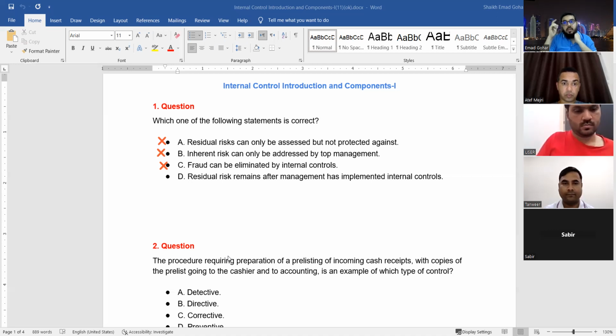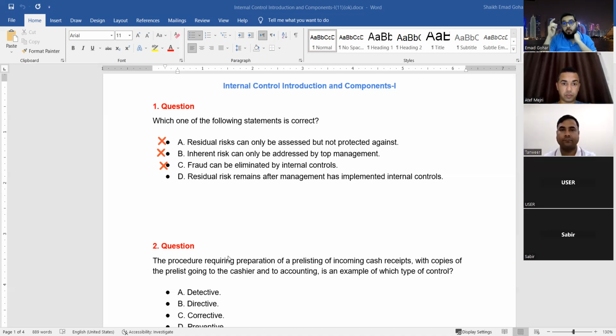Because A is a technical option. They say residual risk can only be assessed, but you cannot protect against it. For example, like we discussed the corona example when we were discussing preventive control, detective control, remember?